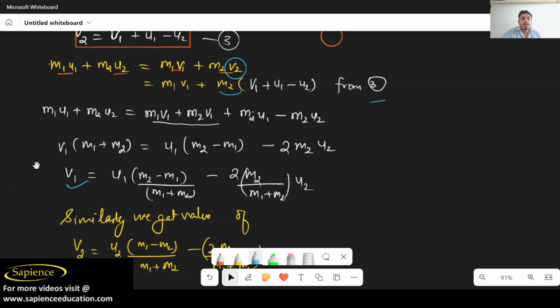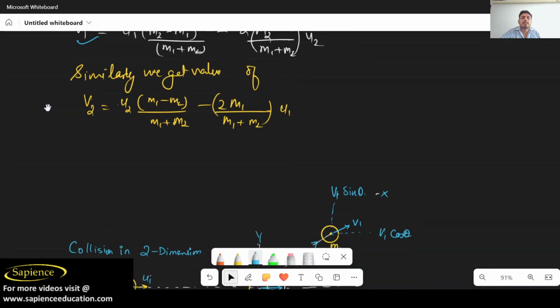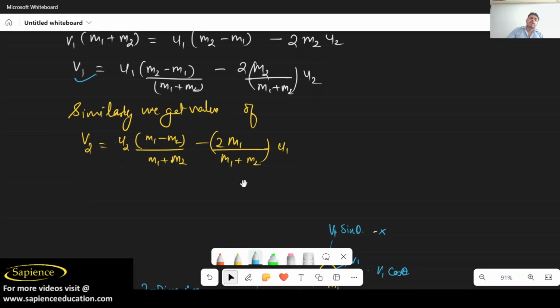Now we can get a similar value. In place of v1 we change v2, in place of u1 we change u2, in place of m2 we change m1, and in place of m1 we change m2. So just change the subscripts and you will get the final velocity. This is very easy. I hope you all have understood now.